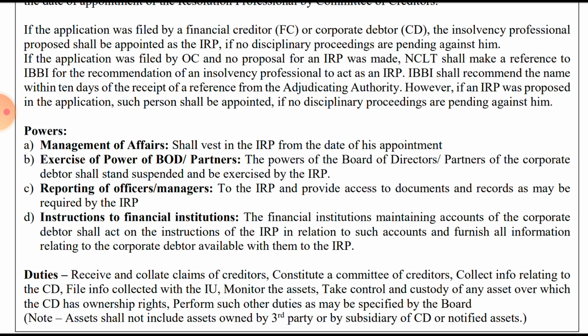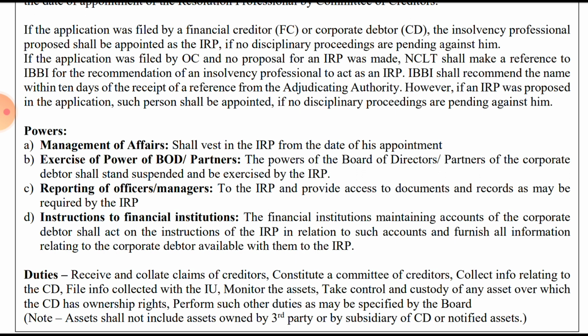The financial institution maintaining the accounts of the corporate debtor shall act on the instruction of the IRP in relation to such accounts and furnish all the information relating to the corporate debtor available with them to the IRP.